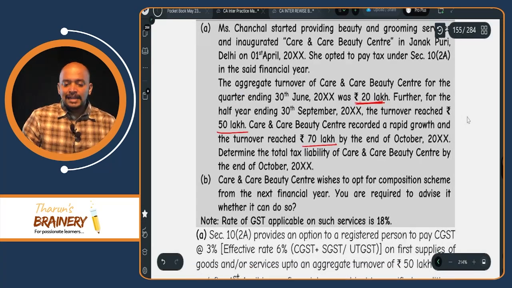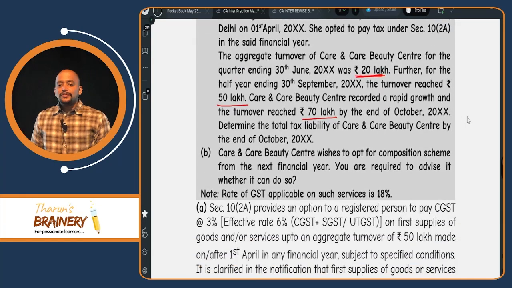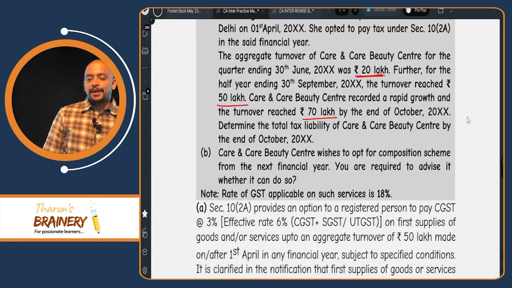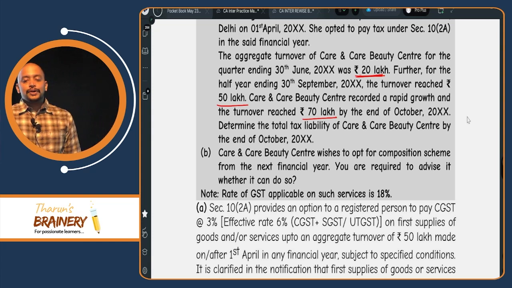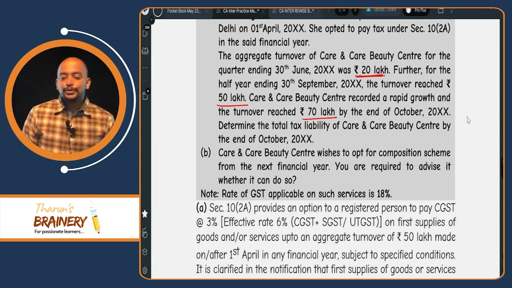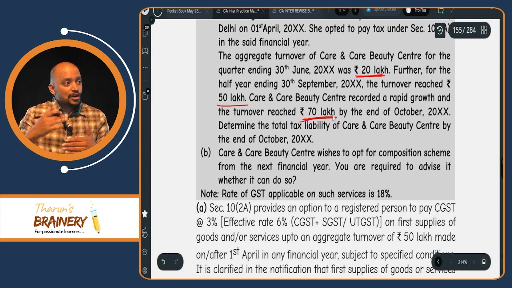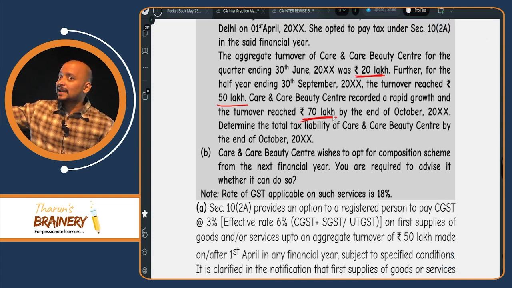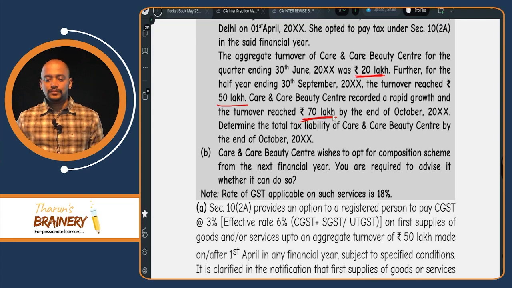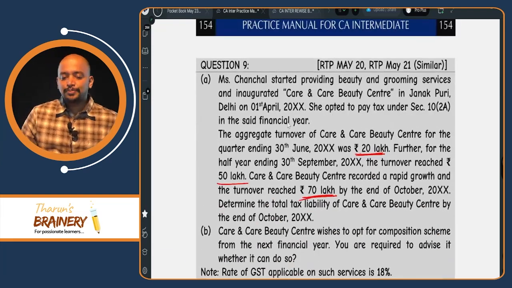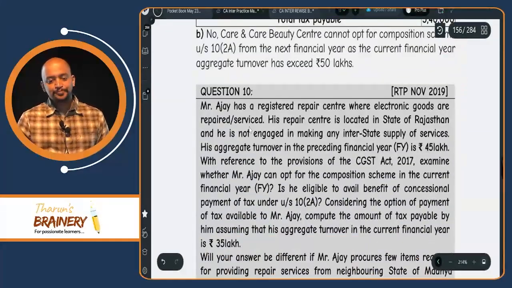Then B: Care and Care Beauty Center wishes to opt for composition scheme from the next financial year. You are required to advise whether it can do so. Current year it crossed 50. Current year how much? 70. It crossed 50. So, next year can they opt for composition scheme? No. Mark this question as very, very important. Question number 9.